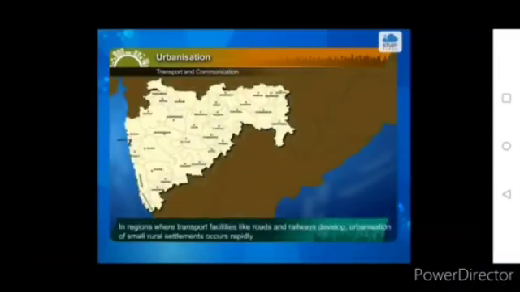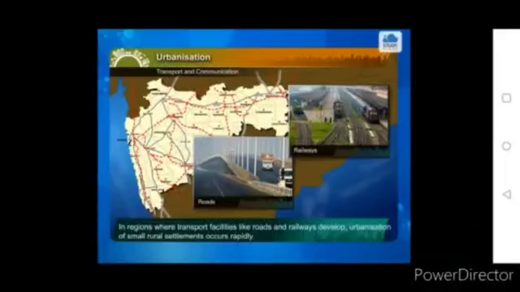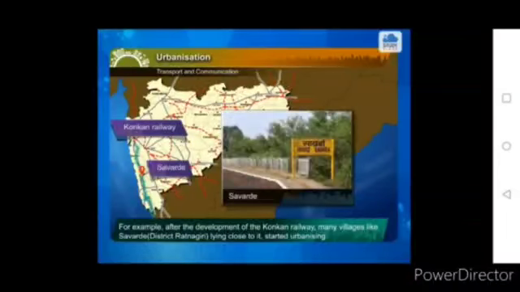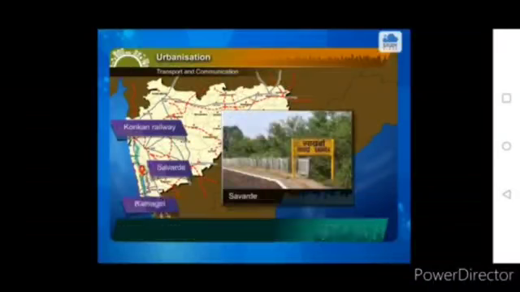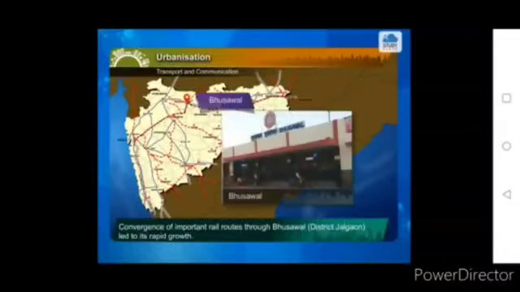Transport and communication. In regions where transport facilities like roads and railways develop, urbanization of small rural settlements occurs rapidly. For example, after the development of the Konkan Railway, many villages like Savarde in district Ratnagiri, lying close to it, started urbanizing. Convergence of important rail routes through Bhusawal in district Jalgaon led to its rapid growth.